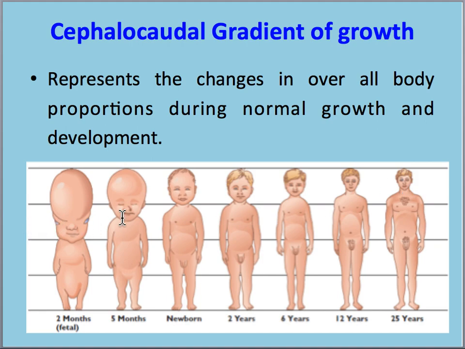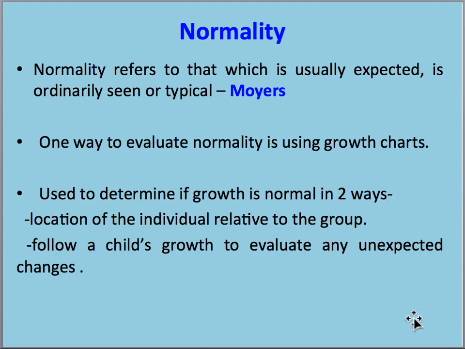So from 50 to 30 to 12%, the proportion of the head is gradually decreasing, and if we consider here, the proportion of the trunk is gradually increasing and the proportion of the limbs is also gradually increasing. So there it will run an axis from head to toe in an increasing direction. So this is the cephalocaudal gradient of growth.